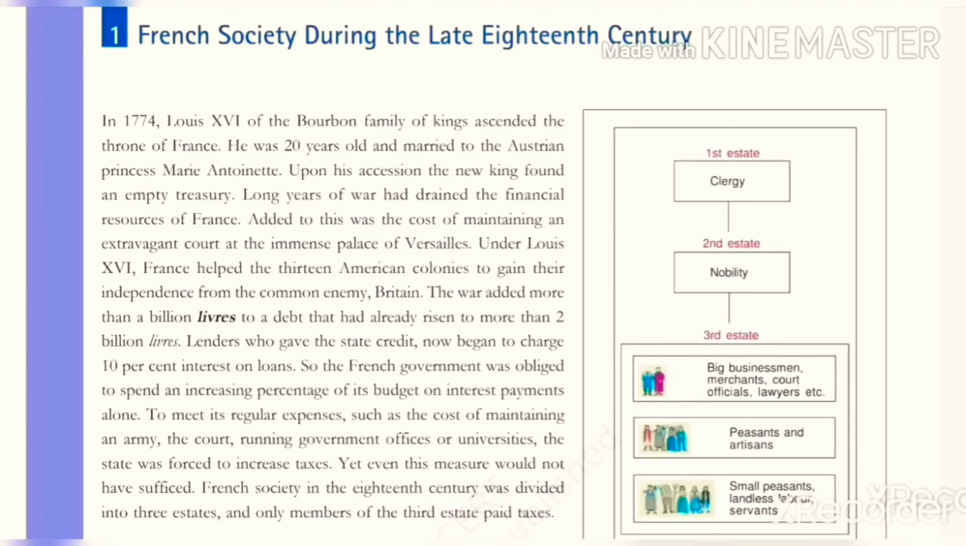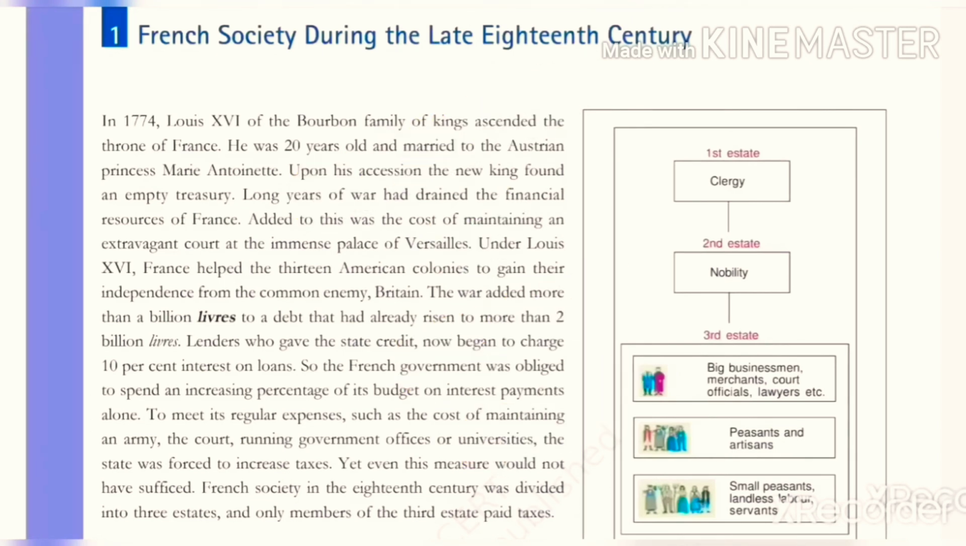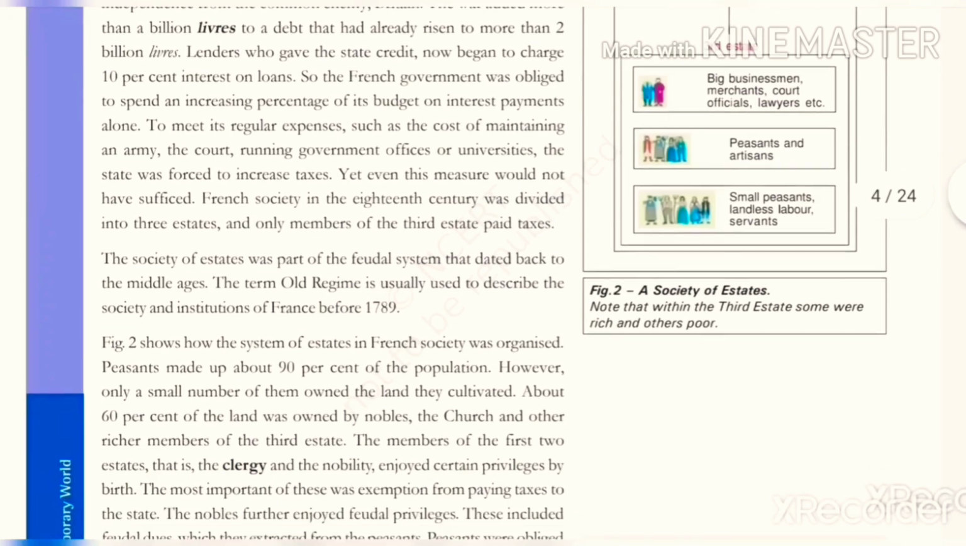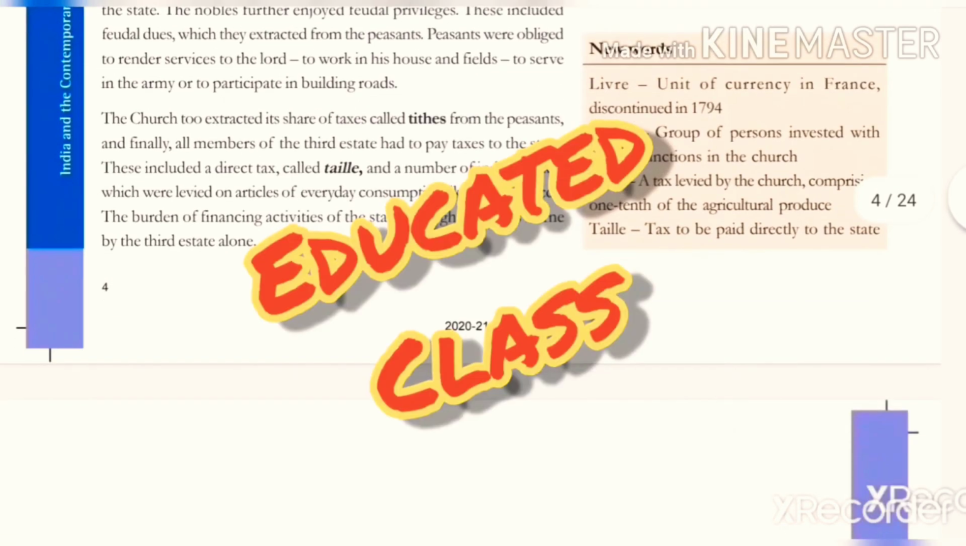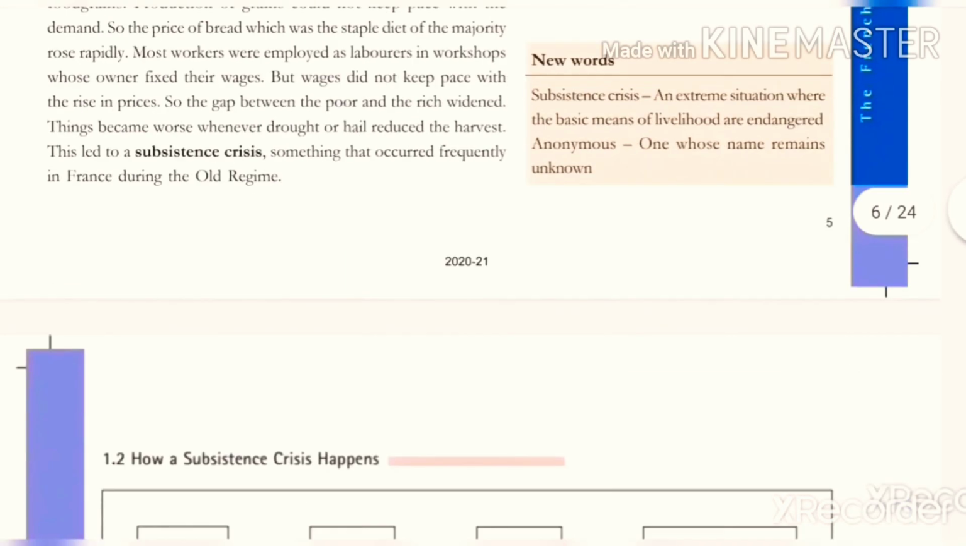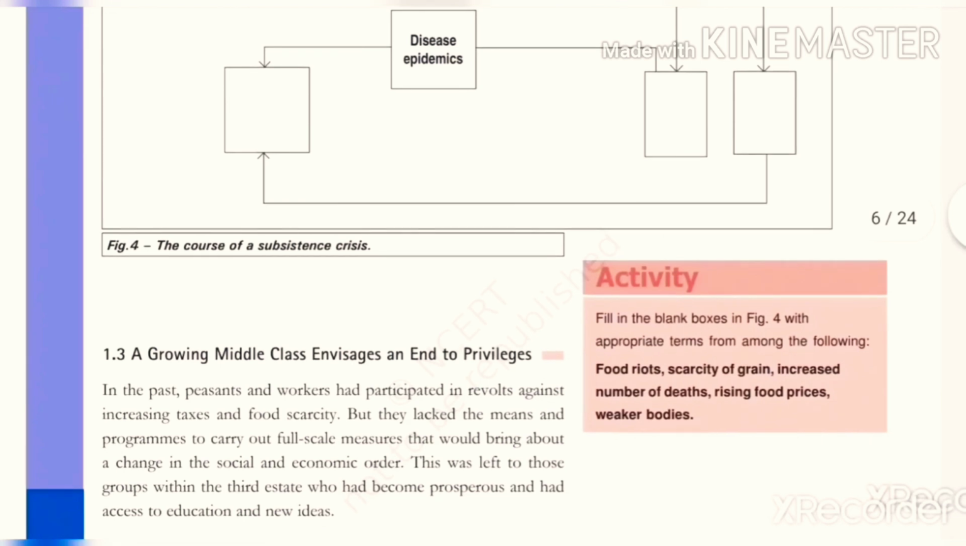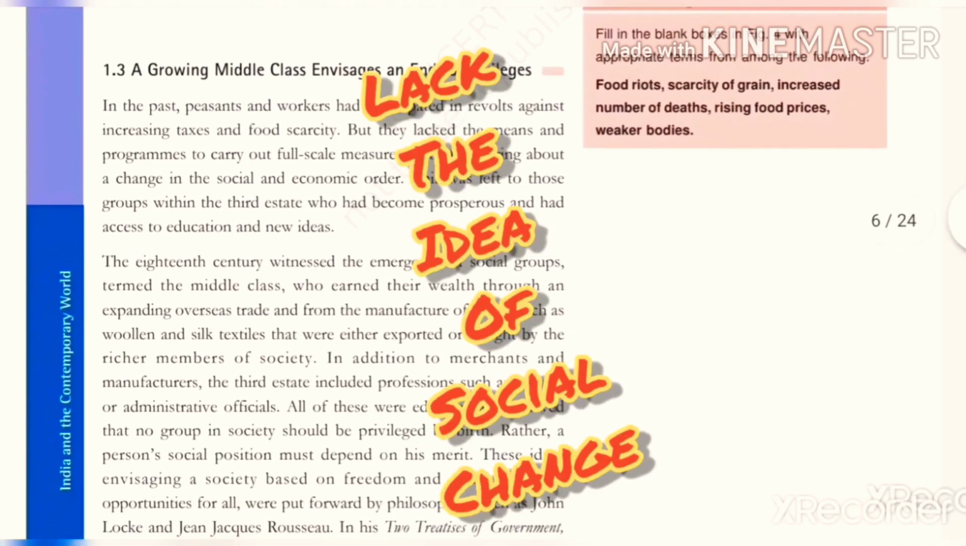Now our next topic is the growth of the middle class. Here the middle class is totally different from the middle class of India. Here the middle class means the educated class. The educated class of France is known as the middle class. The peasants and the workers lacked the idea of bringing social change.